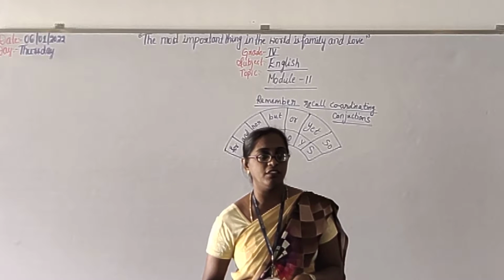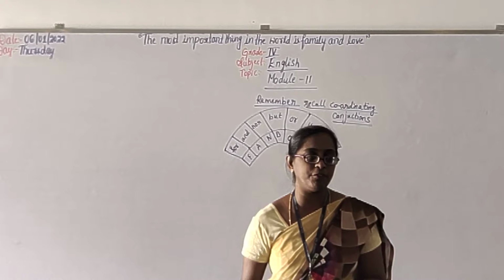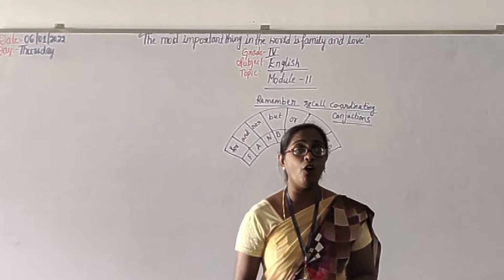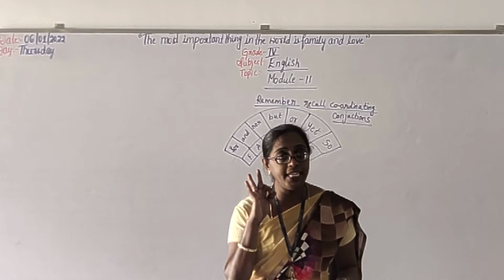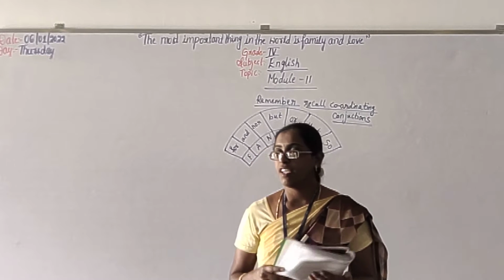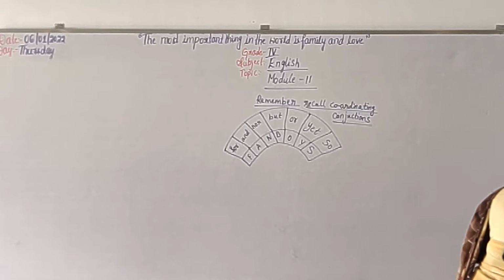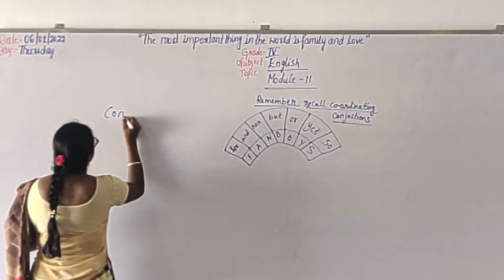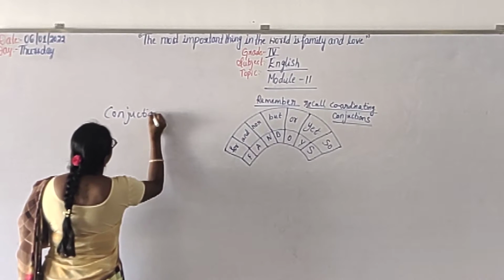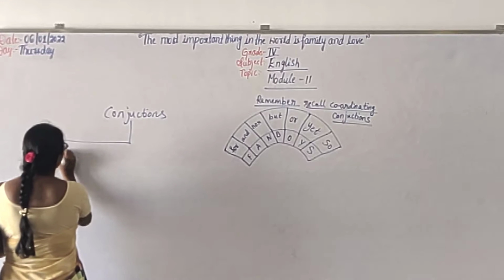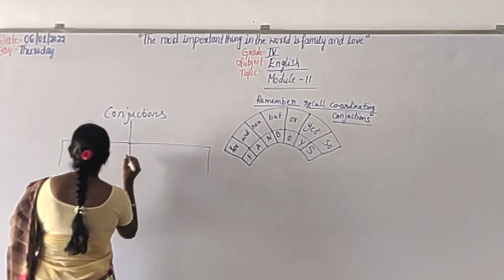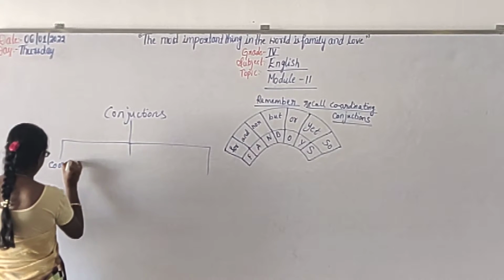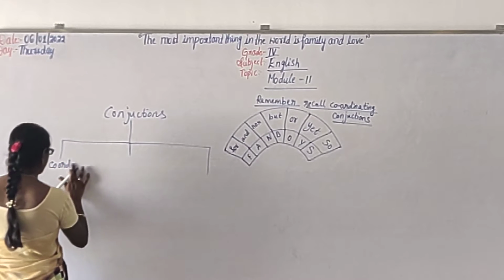In conjunctions, there are types. Do you know how many types of conjunctions we have? Tell me. Three types. What are they? See, children, we have three types of conjunctions. See here. First we have coordinating conjunction.